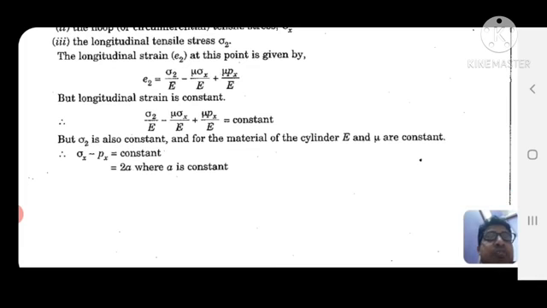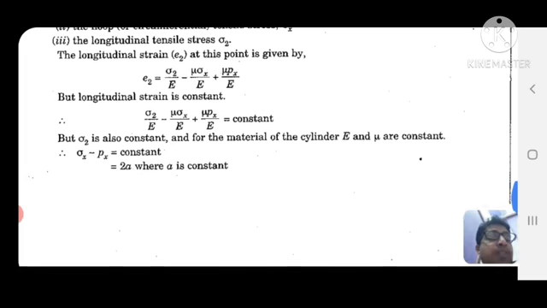So sigma 2 by E minus mu sigma x by E plus mu px by E is equal to a constant.